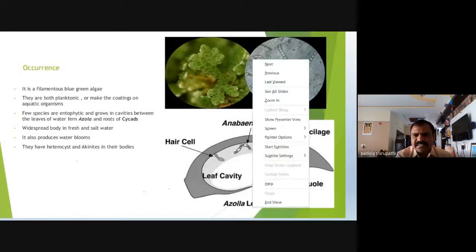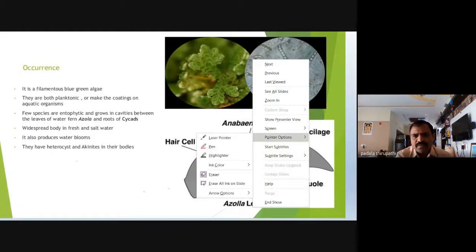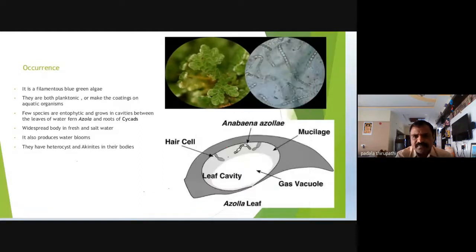You observed this slide, which shows the Azolla leaf, my dear friends. In the anatomy of the Azolla leaf, we observe this leaf cavity.